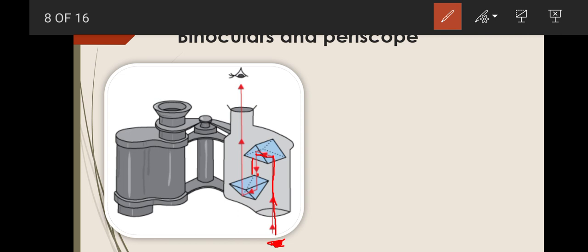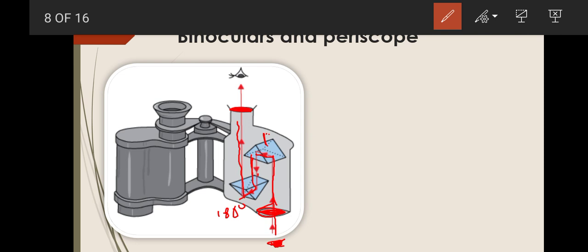So here is a shift of 180 degrees from the first prism, and again when it enters the second prism, it will get total internal reflection 2 times. Again there will be a shift of 180 degrees and the light will pass out from the prism. Now two lenses are present here. One is the objective lens and the second is the eyepiece.